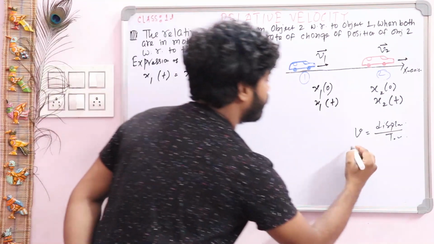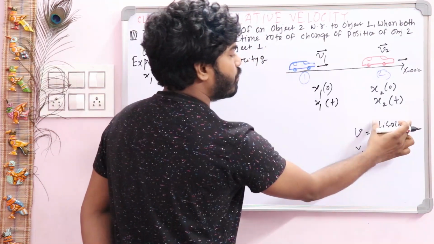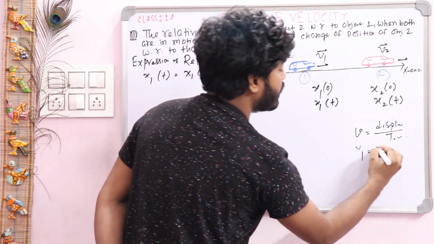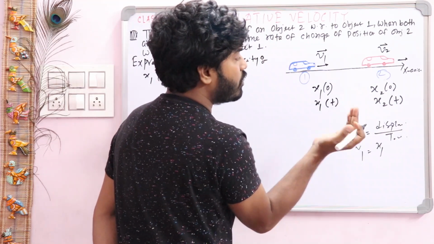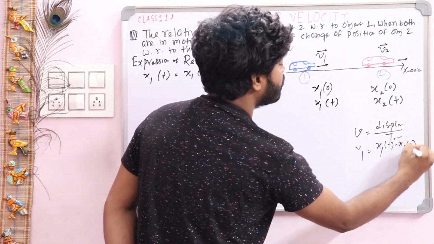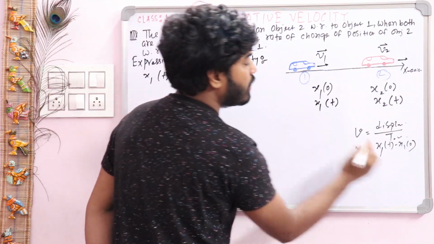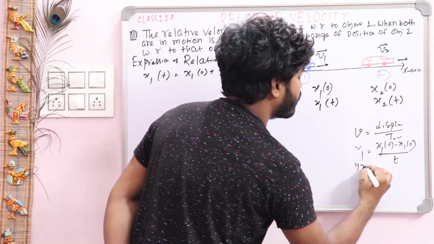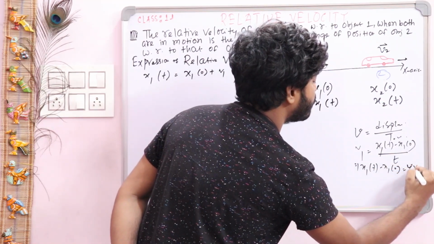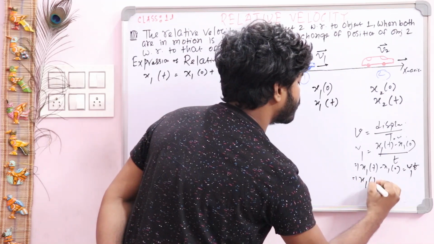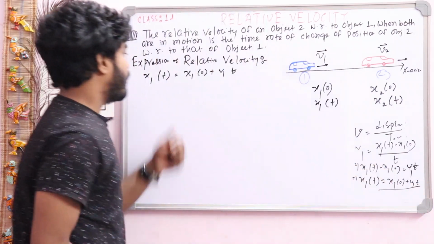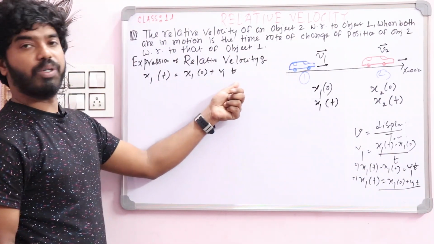How? v1 is the velocity of object 1, so the position change of object 1 is x1t minus x10, and there is time t. So x1t minus x10 is equal to v1t. From here you can write x1t is equal to x10 plus v1t.